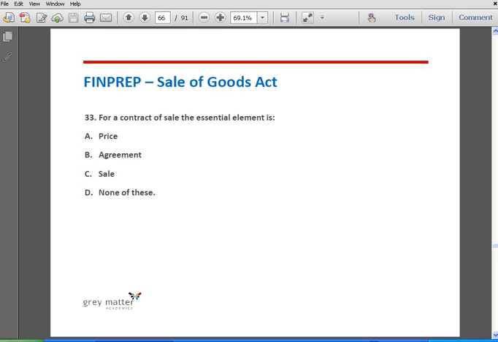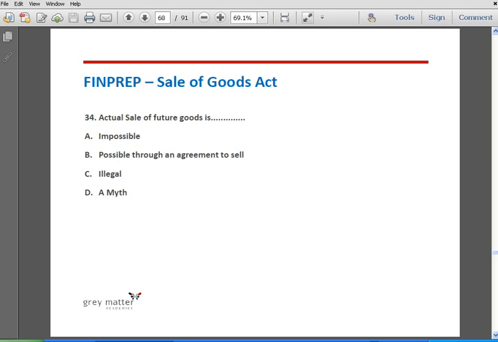Question number 33. For a contract of sale, the essential element is option A, price, option B, agreement, option C, sale, and option D, none of these. The correct answer is option A, price. Price is the essential element of the sale of goods as per section 9. Agreement and sale are anyway essential elements for the contract as a whole, and hence for sale, the distinguishing essential element is price.